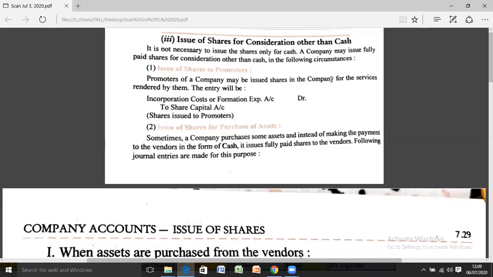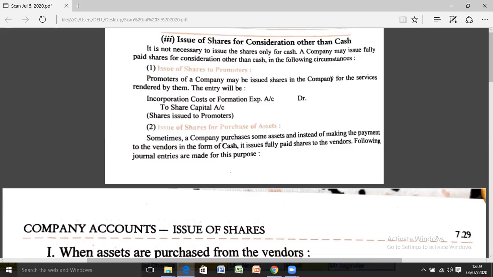At the time of issue of shares to promoters, the journal entry is to be passed: preliminary expenses account or formation expense account debit to share capital account. If you remember, we did this same entry in illustration number 1 as well as practical number 1. Please recall it today.